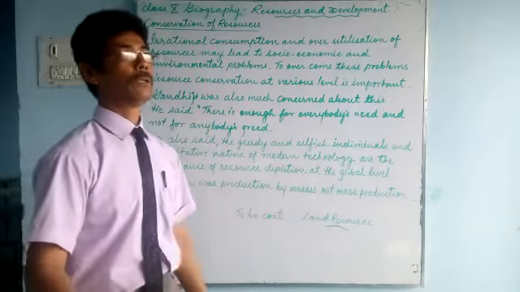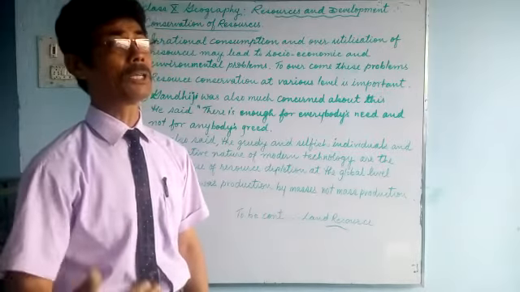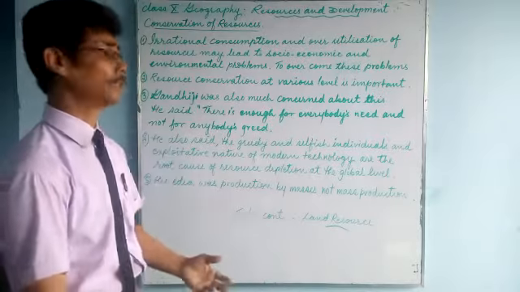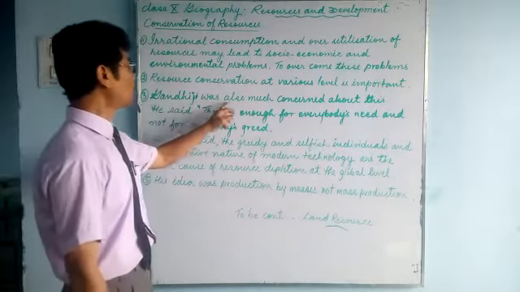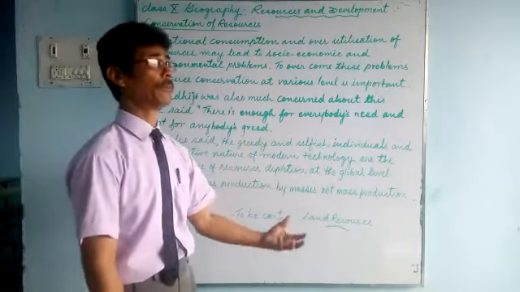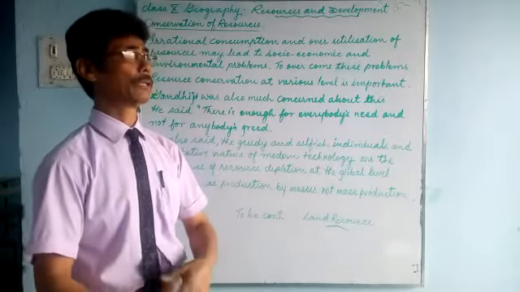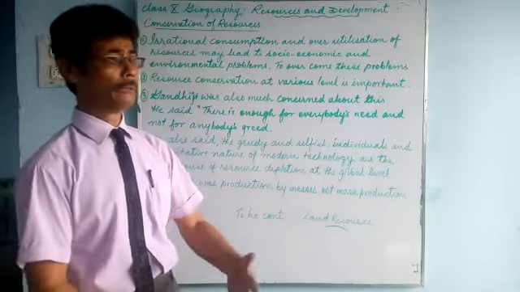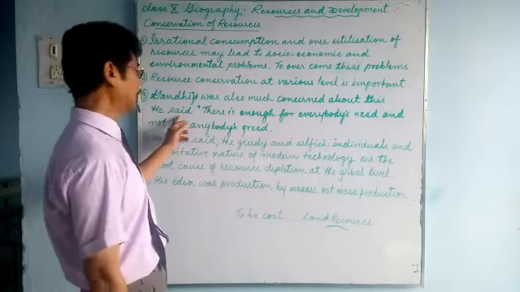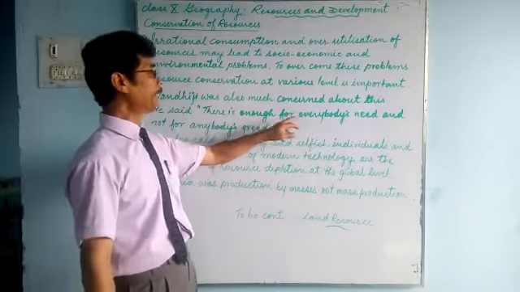Gandhiji, and many leaders before him, were concerned about this. We can take the example of Gandhiji. He was much concerned about the socio-economic and environmental problems due to over-utilization of resources. What did he say?